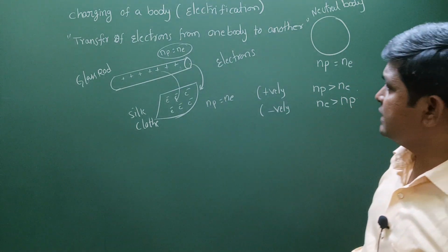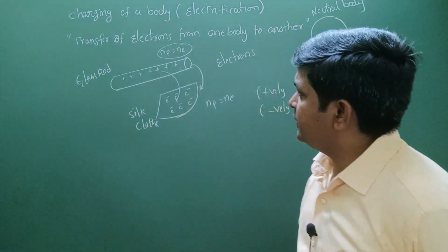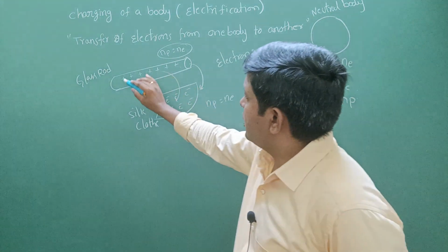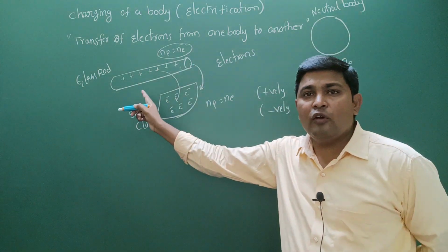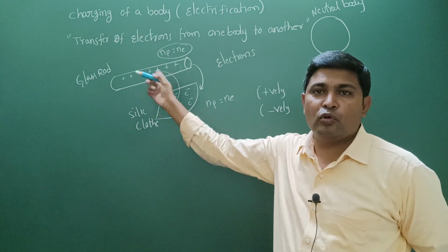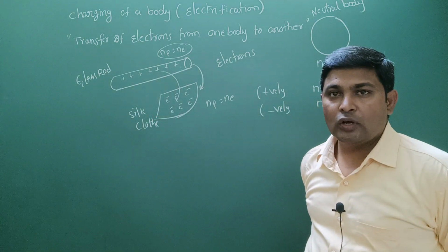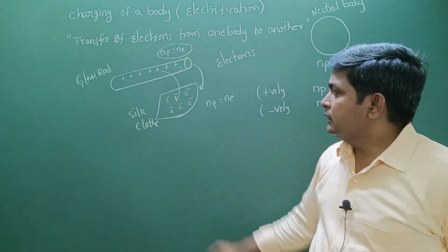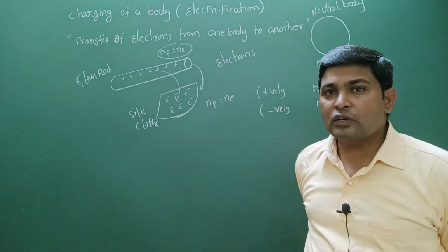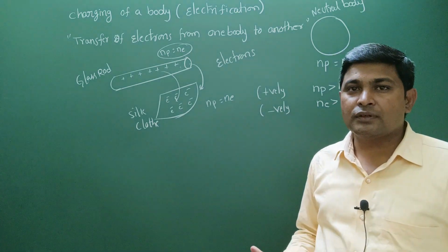So which is the positively charged body and which is the negatively charged body here? The glass rod is positively charged because it has more protons. But the silk cloth, which is used in rubbing, is going to have more electrons, so it is going to be negatively charged.